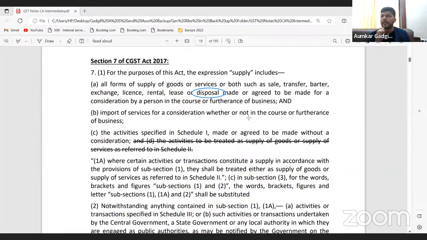So whenever there is a sale of any goods, whenever there is a parting of you with any goods for a consideration, but if it is happening in the course or furtherance of business, then it is relevant to call it a supply for the purpose of GST.